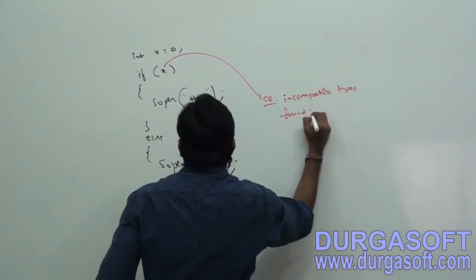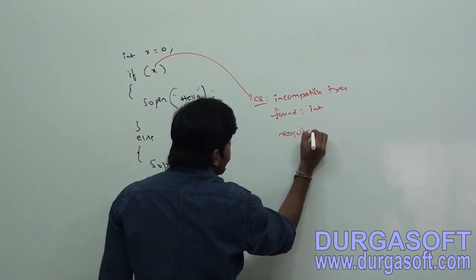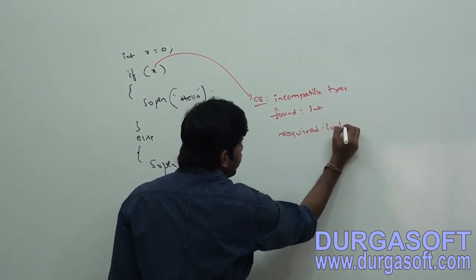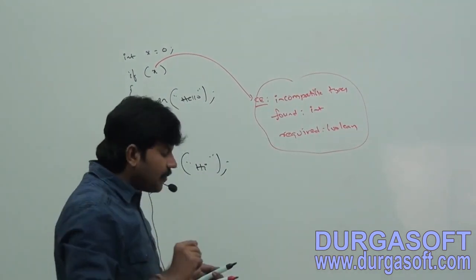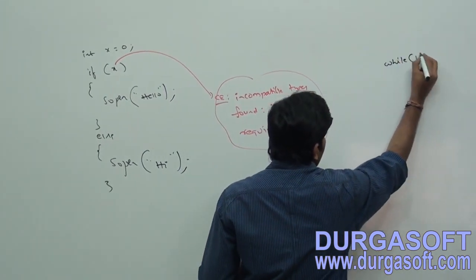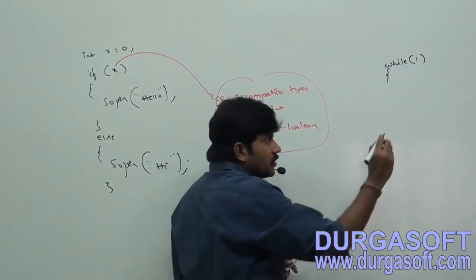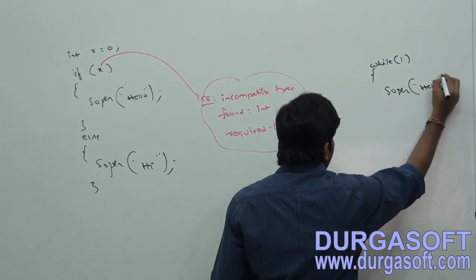Incompatible types, found int, required boolean. We covered this while covering the Boolean data type.